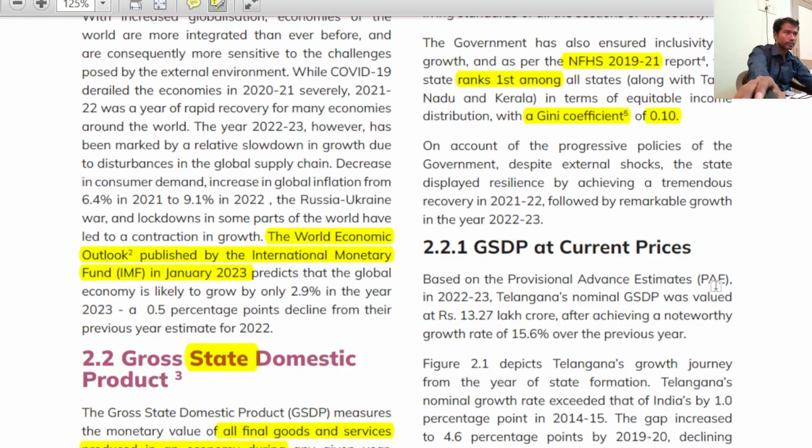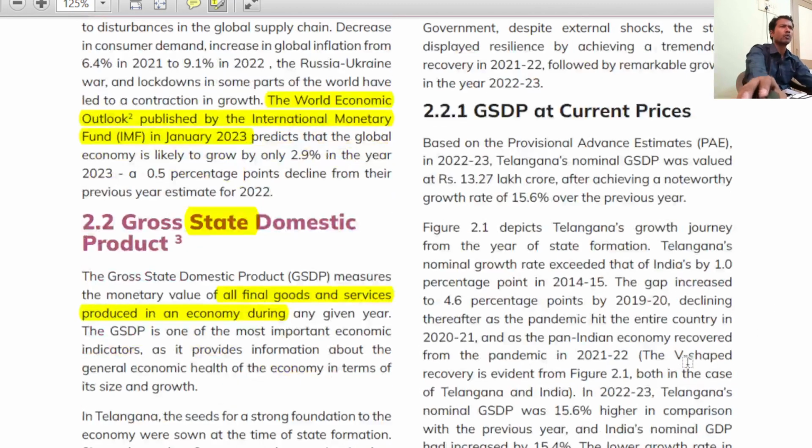If you go down, let us take up GSDP. I have already covered the definition of gross state domestic product. It is the value of all final goods and services produced within the state, within Telangana, during a given financial year. That is called GSDP. GSDP is studied under two heads: one is current prices, the other is constant prices. Let's take a small discussion on this.